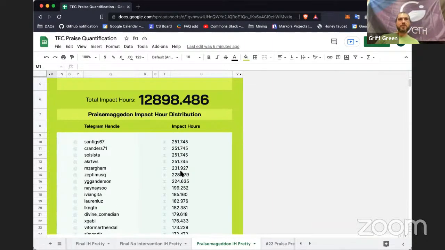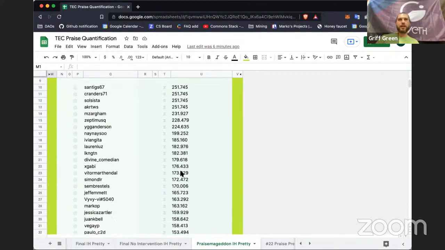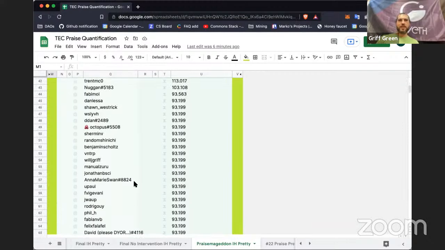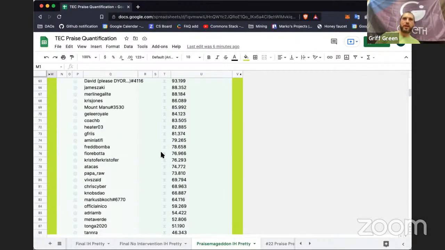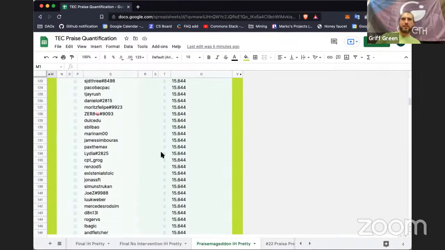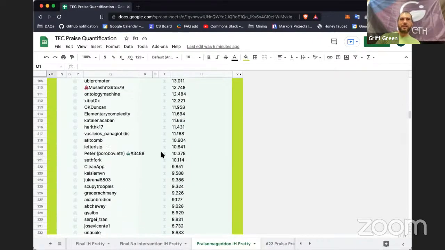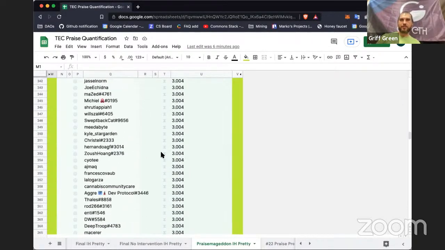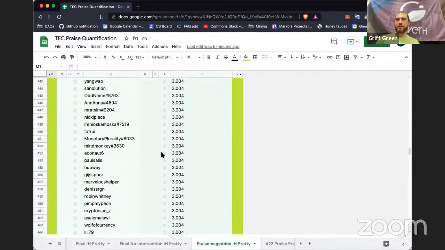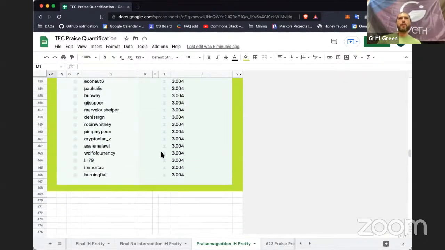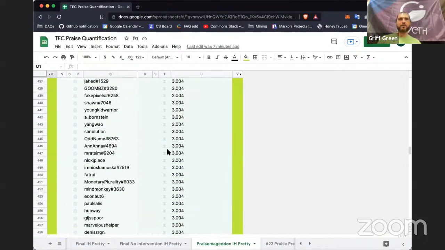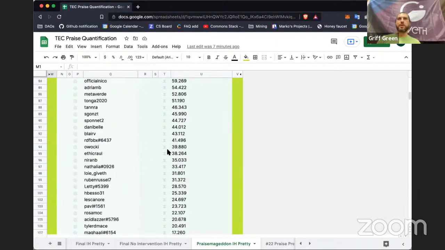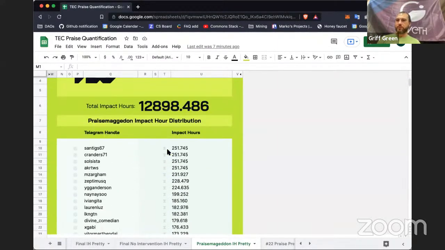There's also going to be a bunch of the same here in the middle group, in the low group, and in the long tail. There's also a large percentage of the same. And then at the end, it goes fully there. This is because Praise Mageddon was built with buckets. Let me show you this system.